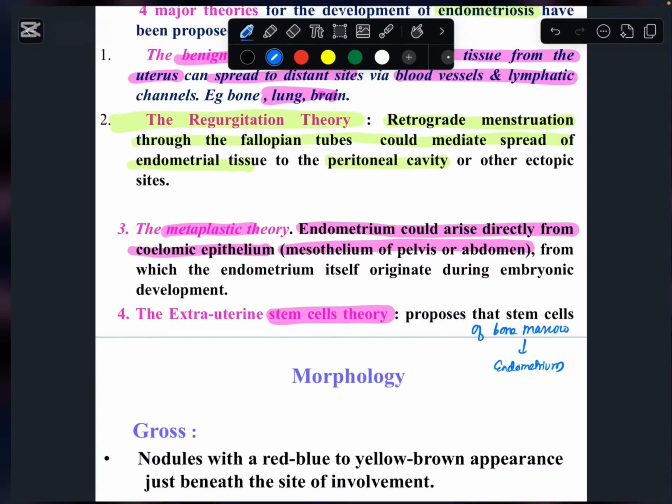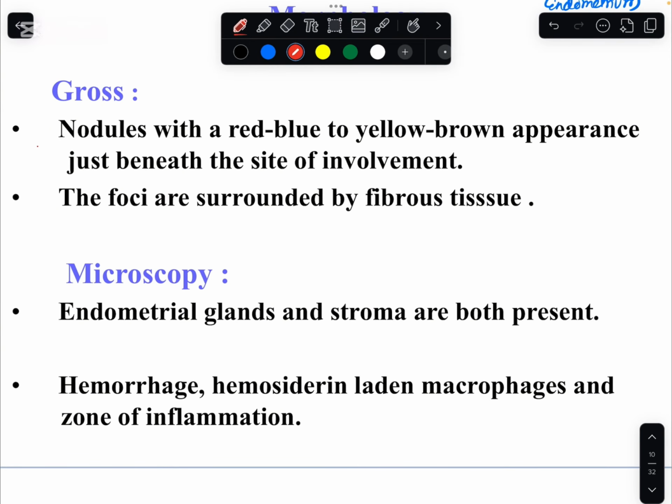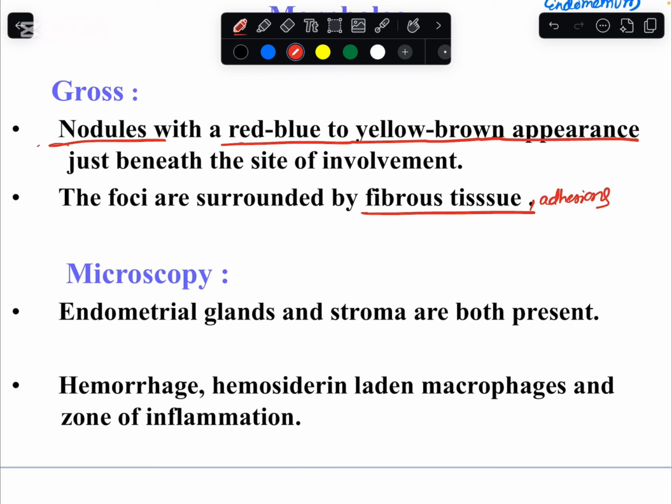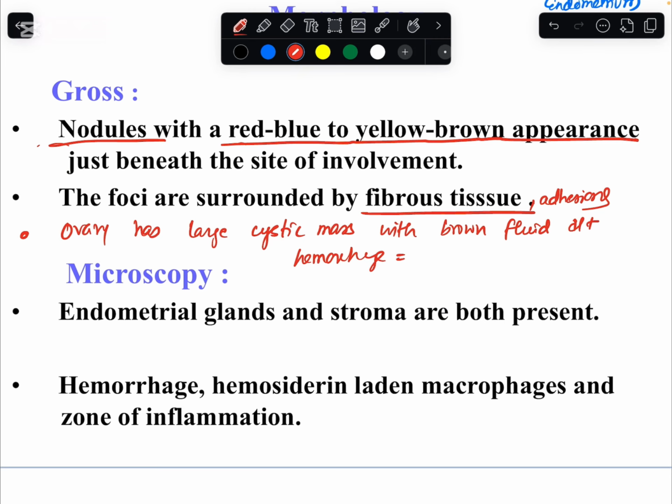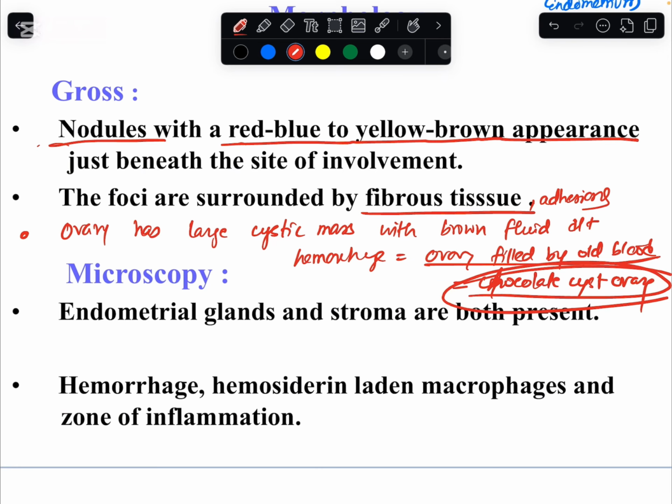If I look at the slide, what is given here? Remember, there are nodules with red, blue to yellow brown appearance just beneath the site of involvement. The foci are surrounded by fibrous tissue and adhesions. And the ovary has a large cystic mass with brown fluid due to hemorrhage. That is ovary filled by old blood. This is known as chocolate cyst ovary. This is very important. Write this point in the exam.